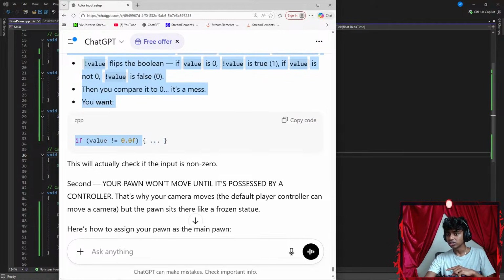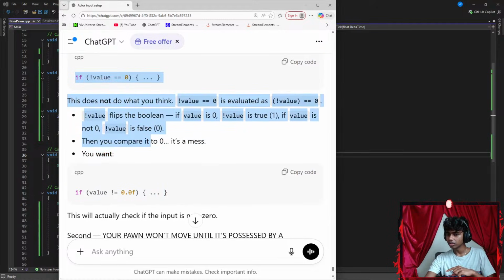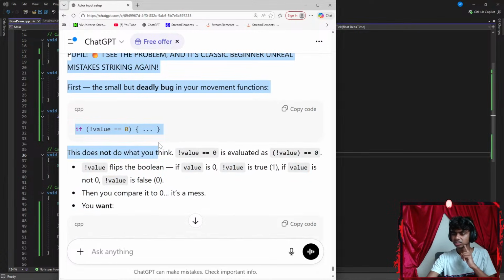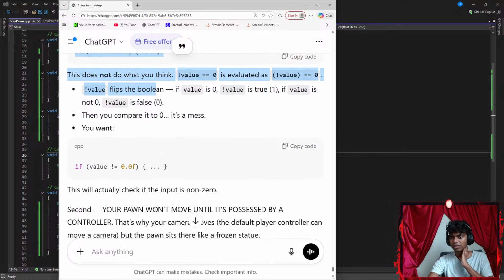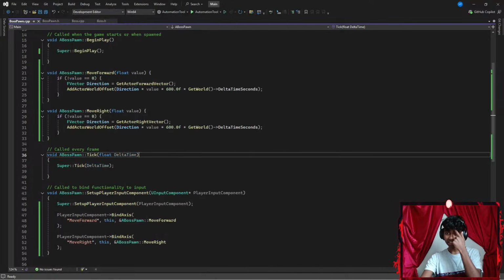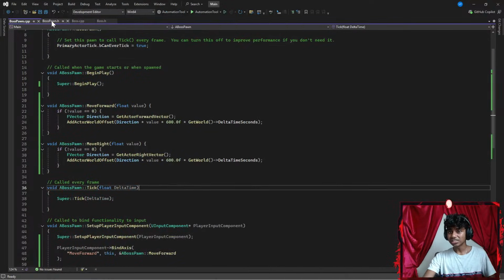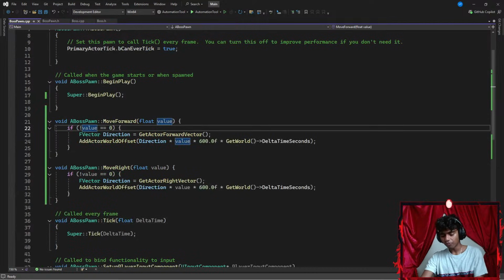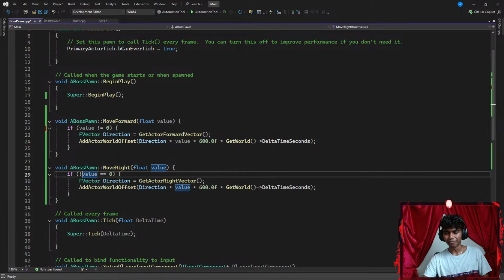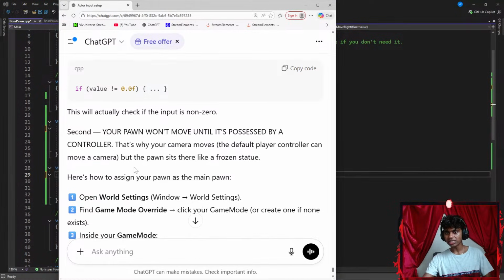You want if value is not equal to 0. I think it's the exact same thing. If value is not equal to 0, this will actually check if the input is 0. Honestly, for some reason, that makes way more sense than what I did up here. If my value is not equal to 0, I think both are exactly the same because my value is a number, and that number is not equal to 0. Both are exactly the same, guys. Okay, let's read the next thing.